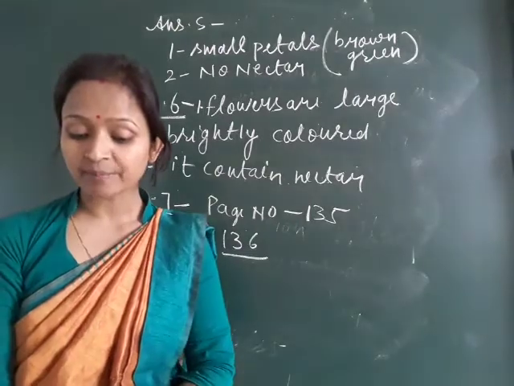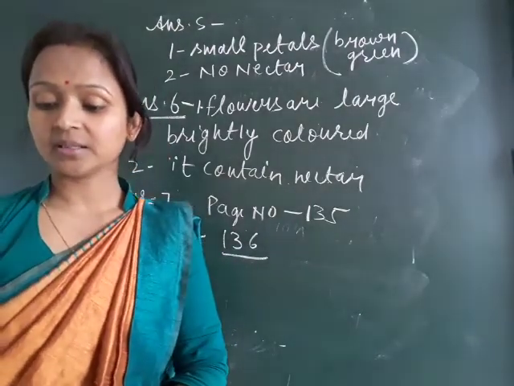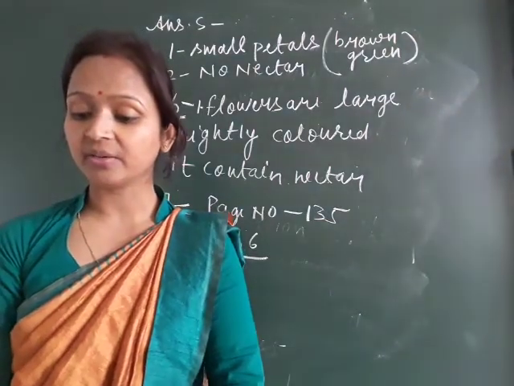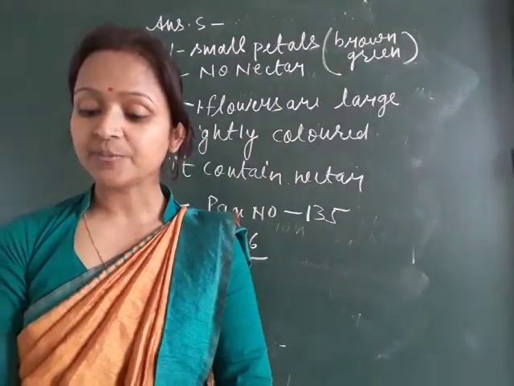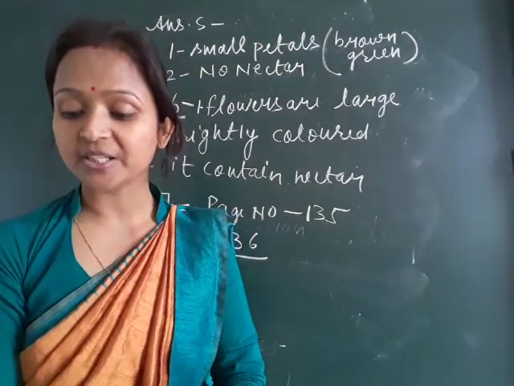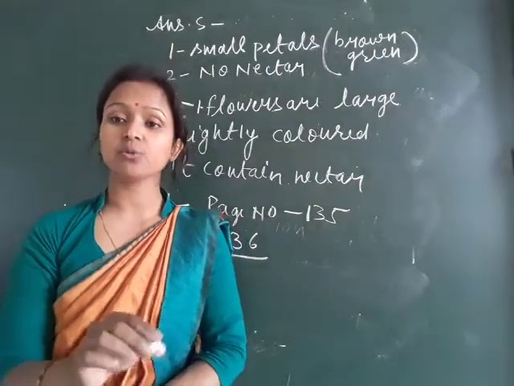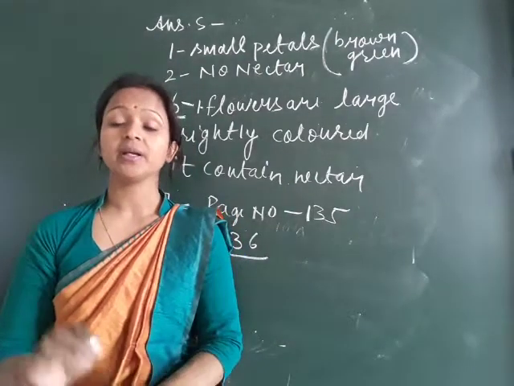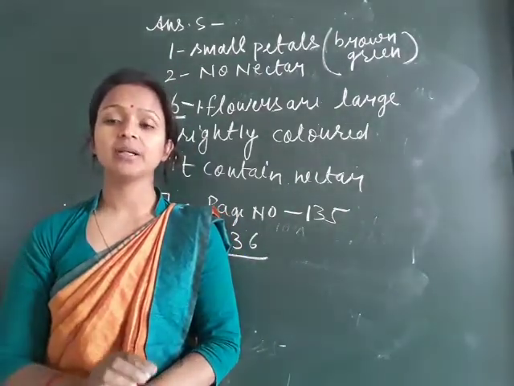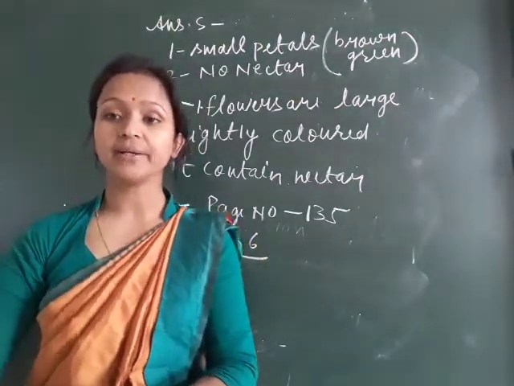It is given, in some cases like Madar, the seeds are small and dry. A tuft of fine hair is present on the tip of each seed. These seeds are carried to far off places by wind. There are 4 points in this, and you have to write these 4 points in your copy. Now lesson 12, reproduction in plants, is completed, and you have to complete this chapter in your copy.